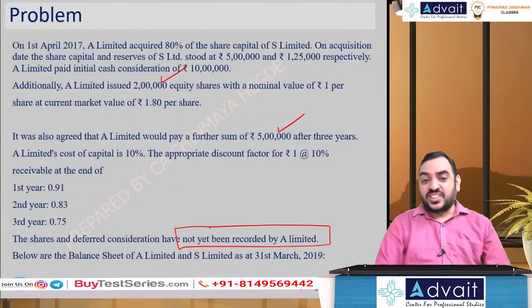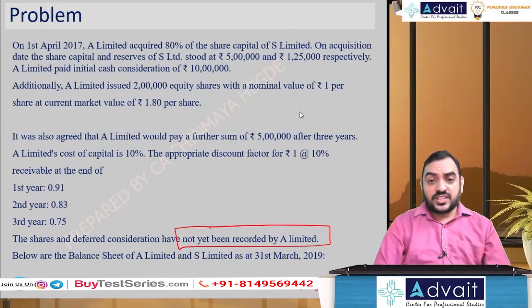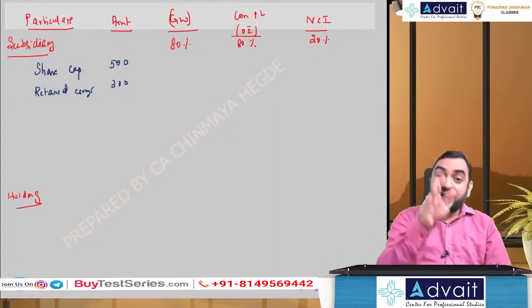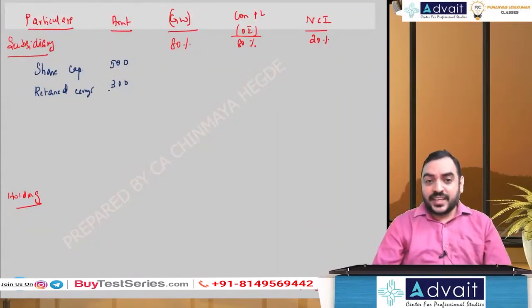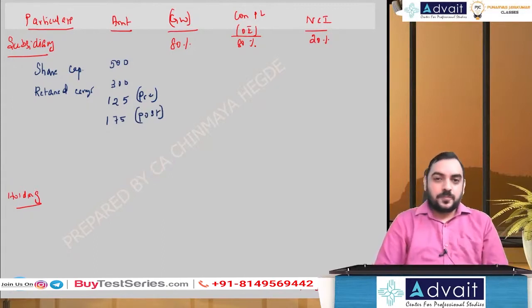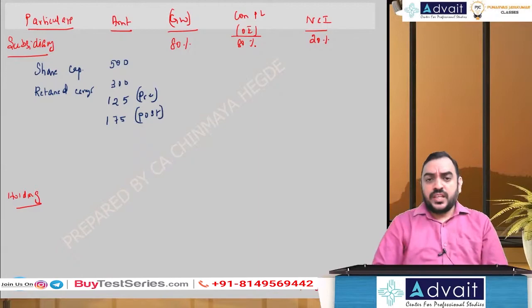But out of retained earnings 300, please observe, on the date of acquisition, the share capital is 5 lakh. Share capital is 5 lakh, that is same. But reserves were 125. So what do you understand by this reserves, my dear friend? 125 was already there on the date of acquisition. So can I say 125 is pre-acquisition and the balance 175 is earned after the date of acquisition, which is post-acquisition. Simple enough to understand.